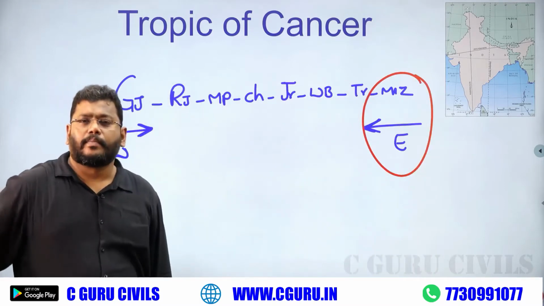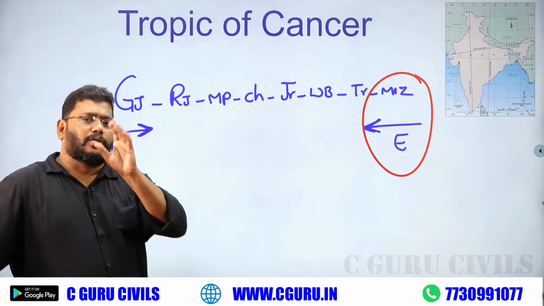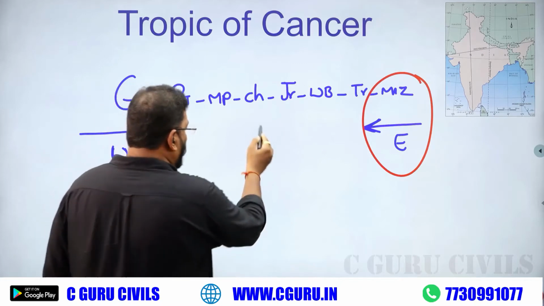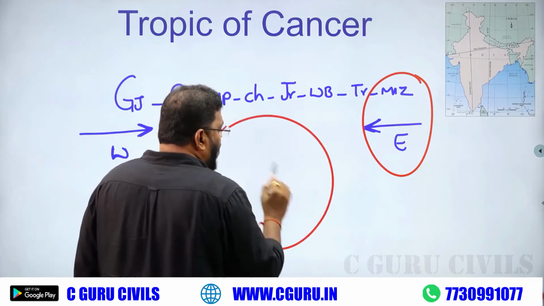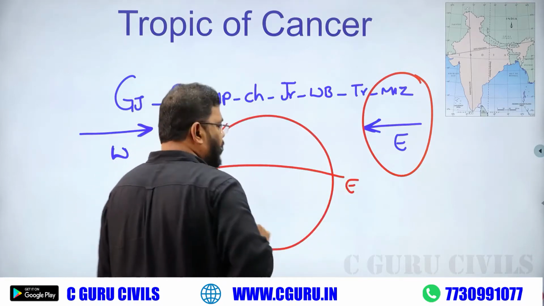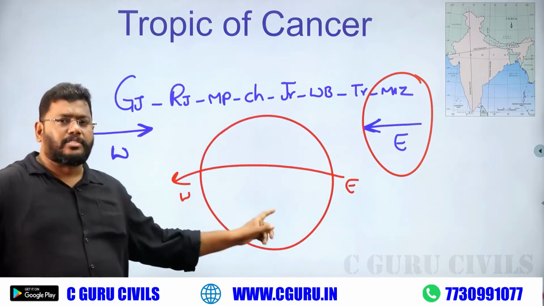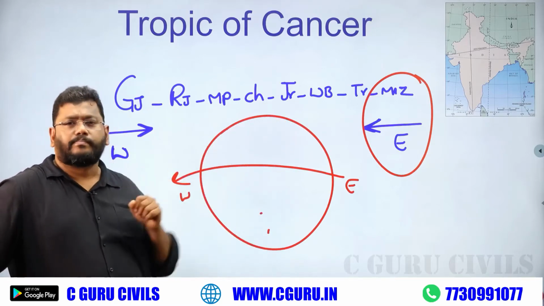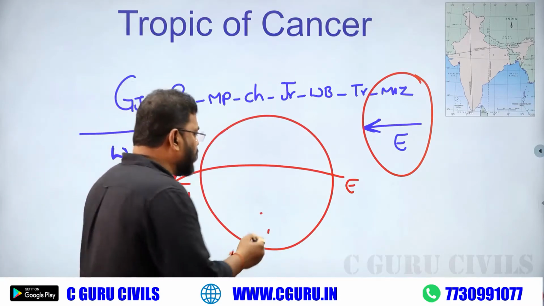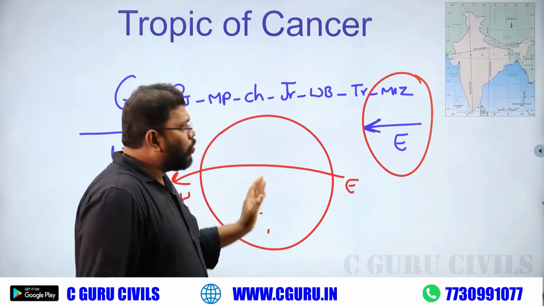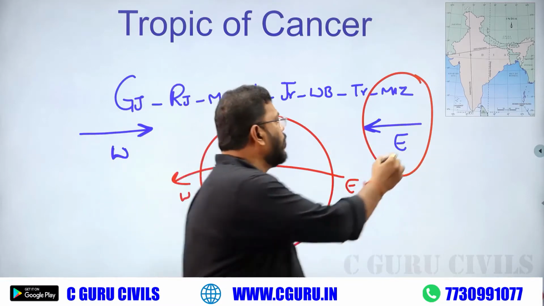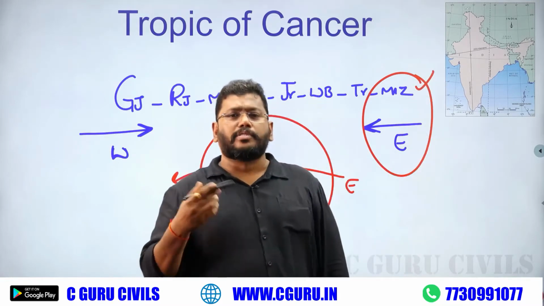What is the reason? You must know about world geography, I mean latitude extent. Actually, on the globe, latitudes always run from east to west. You must know this statement, and if you know it, please implement it. Latitudes are parallels. They always run from east to west. So, what is the easternmost state of India regarding the Tropic of Cancer? Mizoram. That's why I am taking Mizoram as the first state.